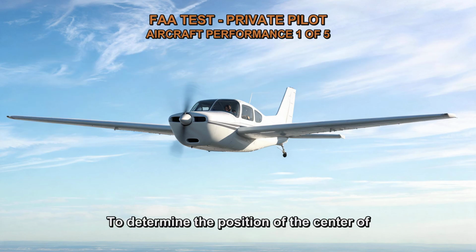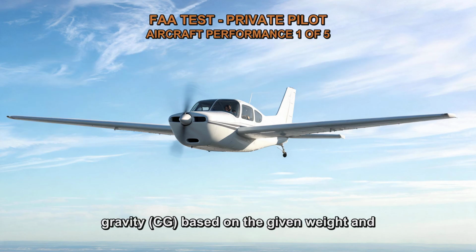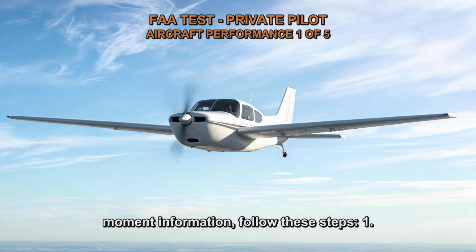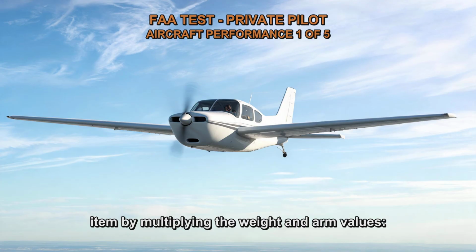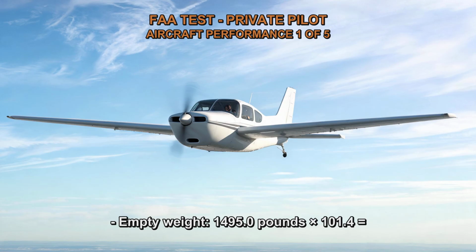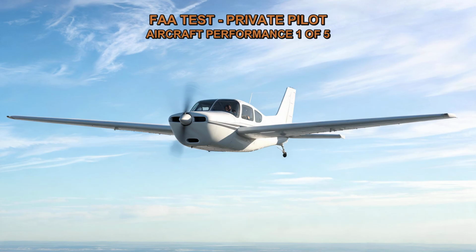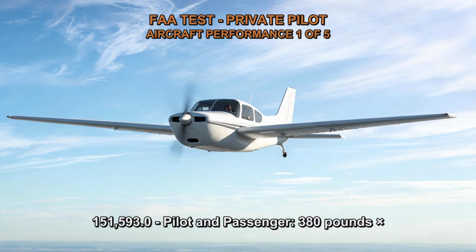To determine the position of the center of gravity, CG, based on the given weight and moment information, follow these steps. 1. Calculate the total weight and moment for each item by multiplying the weight and arm values. Empty weight: 1,495 pounds times 101.4 is equal to 151,593.0.